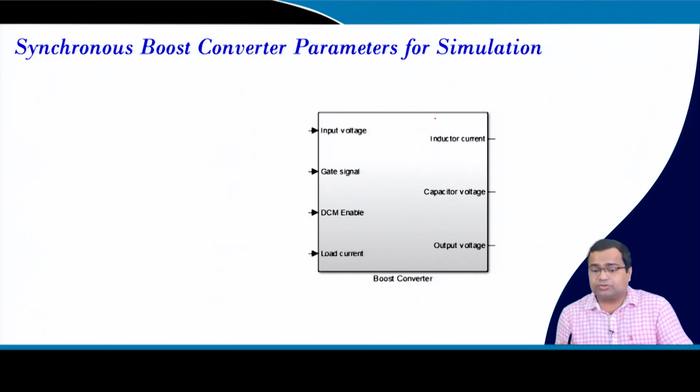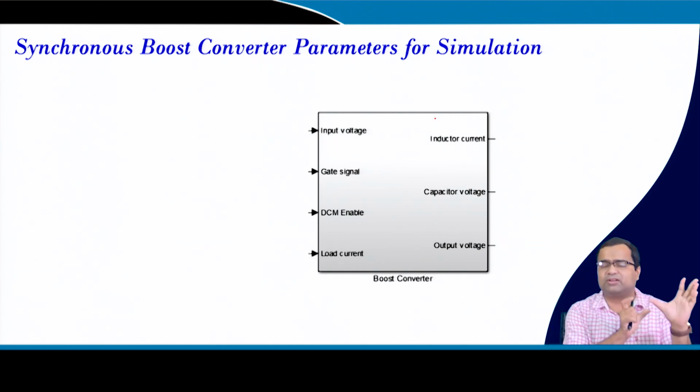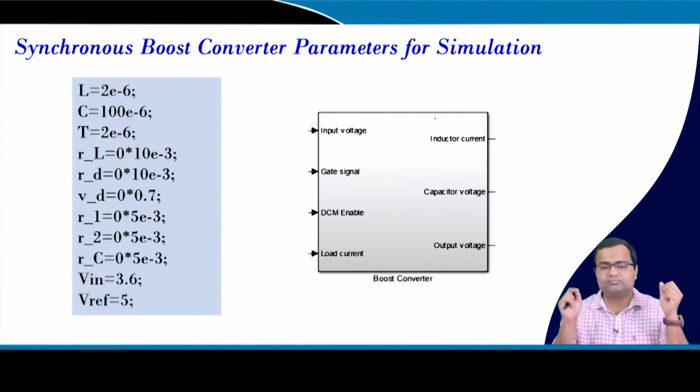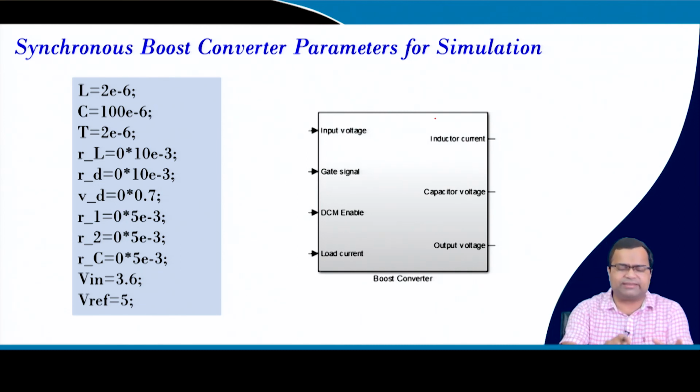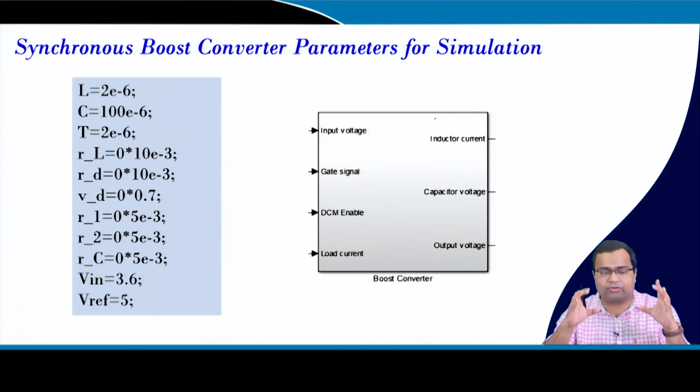So, the boost converter is one of the case studies, and we primarily consider the buck converter. For the boost converter case study, we have considered the LC values given here, a 2 microhenry inductor, a 100 microfarad capacitor, and a 500 kilohertz switching frequency.